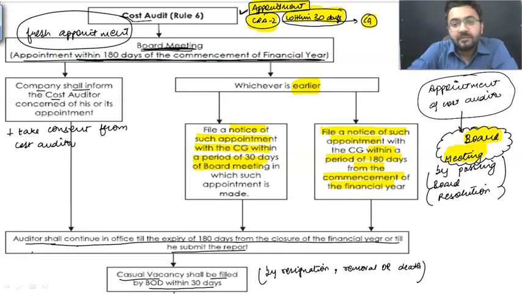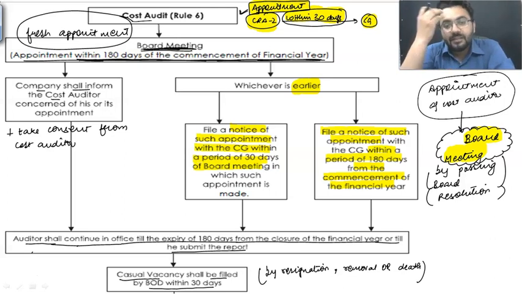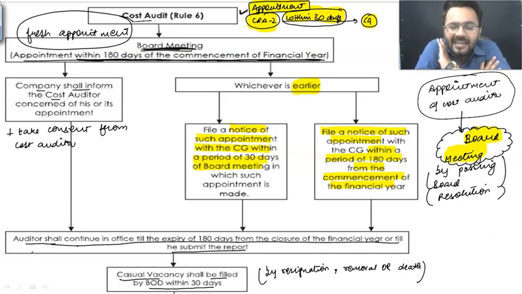So my dear students, whenever you feel that there is any kind of casual vacancy, I'm not talking about fresh appointment, I'm talking about the casual vacancy that needs to be filled by the board within 30 days. That means if any auditor has resigned, been removed, or has expired, that means in case of death of the cost auditor, that needs to be filled by the company, or the management or the organization, within 30 days.